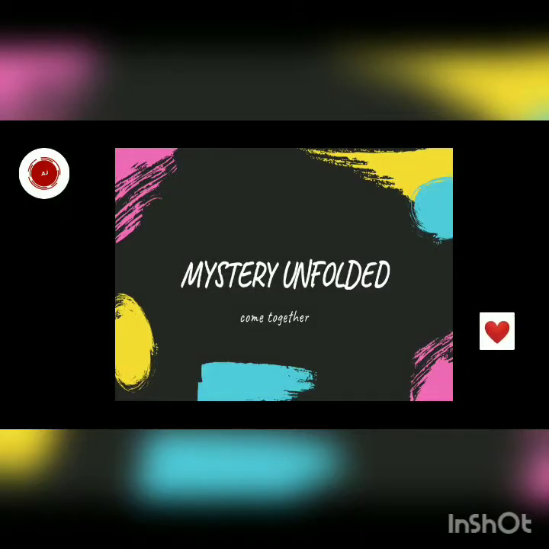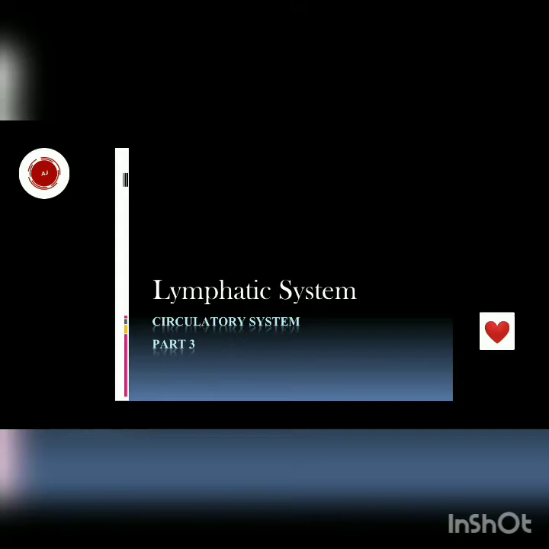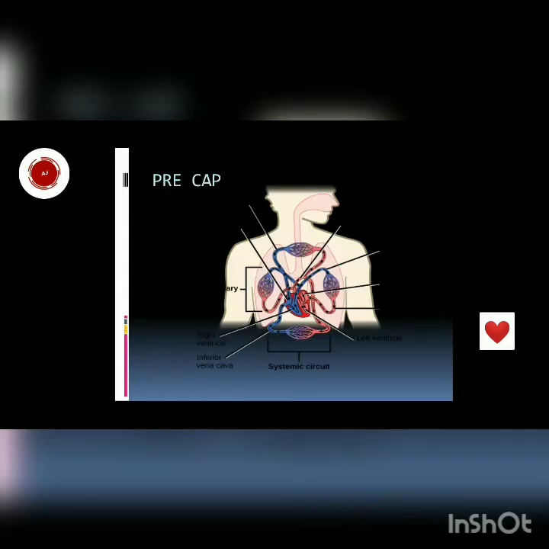Again to unfold one more mystery of the circulatory system. This time we will talk about the lymphatic system, a system which helps in transportation of materials in human beings. Today we will try to understand what it is and why it is. Okay, so before talking about this specific system, let's see what we have done in the last class.